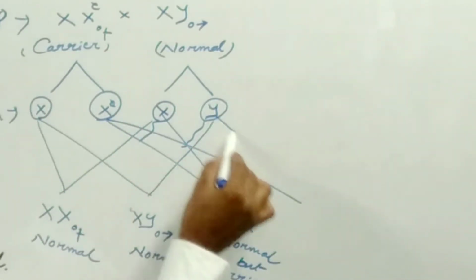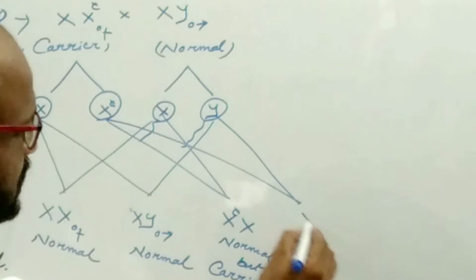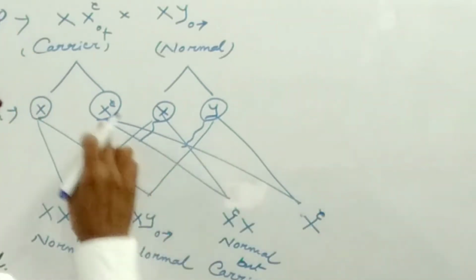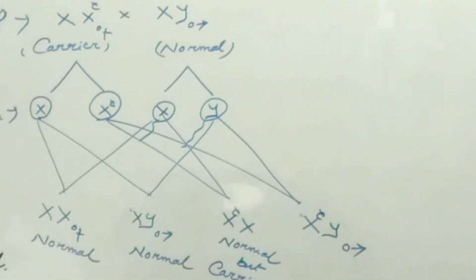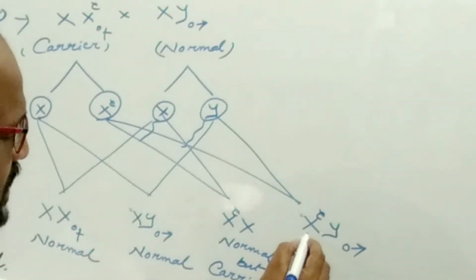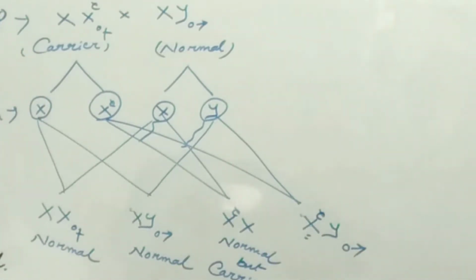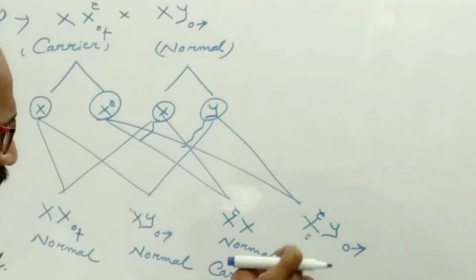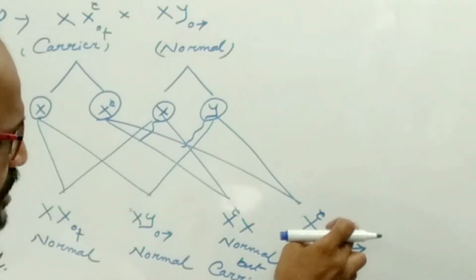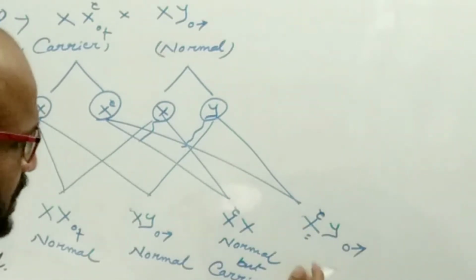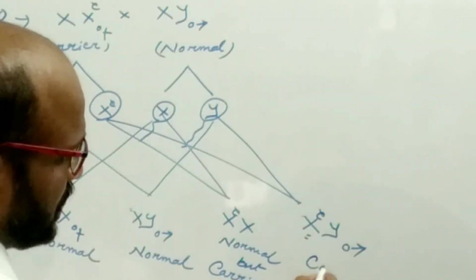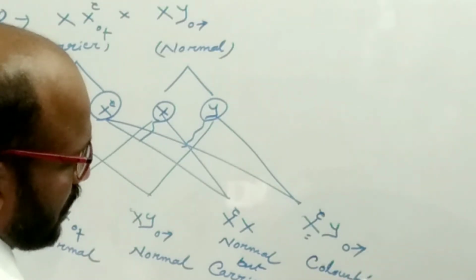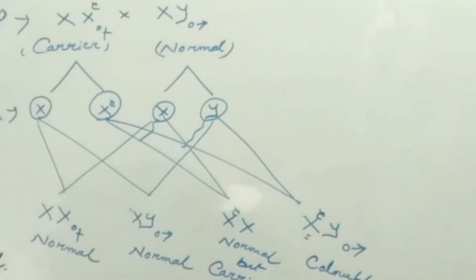If the fusion takes place between the defective gene and Y, this is the male individual. The male individual has only one X chromosome, which means one defective gene is present here. There is no other normal gene to compensate for this defective gene. That's why the male individual will be color blind. So what actually happened here?